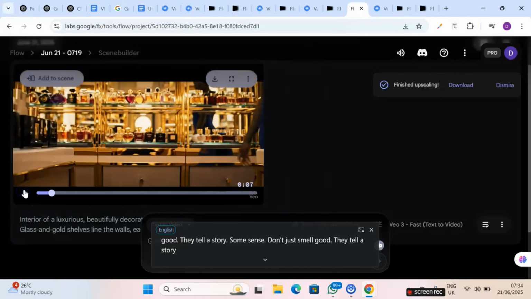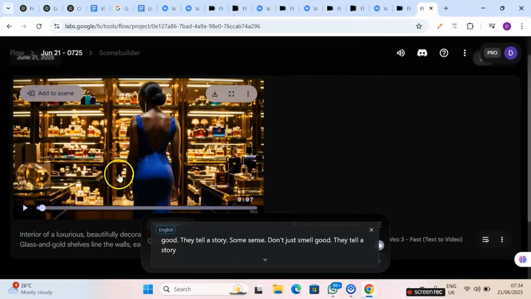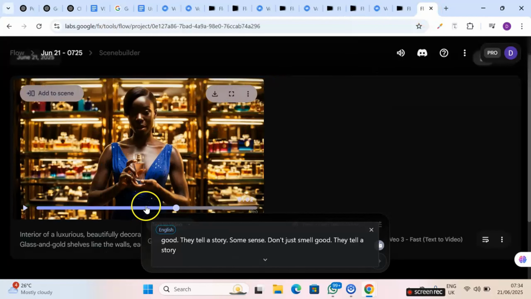Can you see there's a kind of consistency in the character? The hairdo, they look alike. The only difference is the way the hair is packed. You want to make it look exactly how it is there. Look at the way the lady packed her hair in the first scene, and if you look at the second scene, almost the same way she packed her hair, but to the right. Or the first one is to the left.